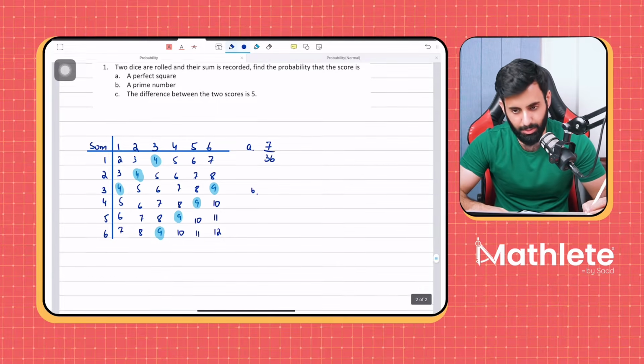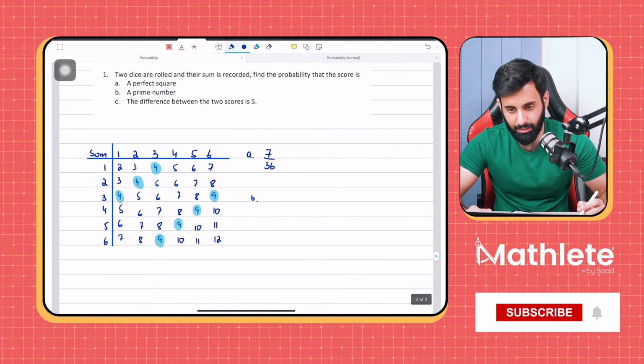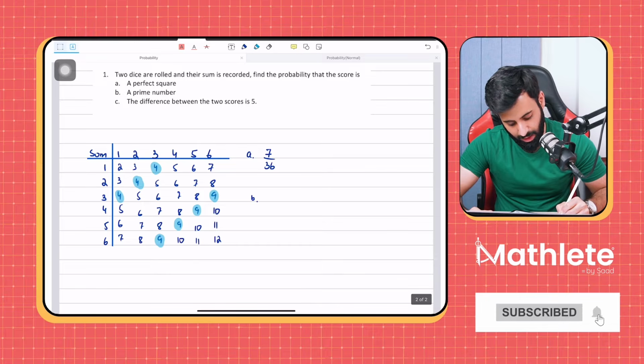Now quickly solve part B, prime number. Now, how many prime numbers do we have? Or in fact, what are prime numbers?